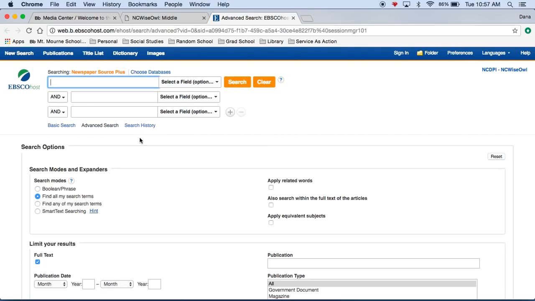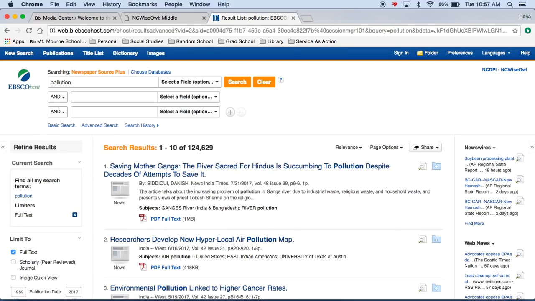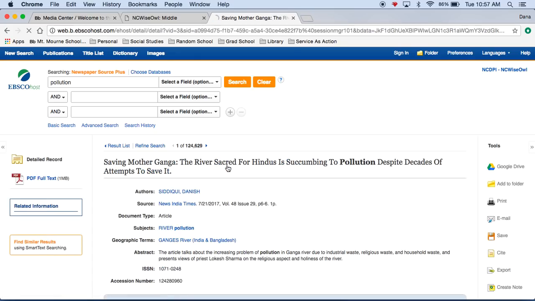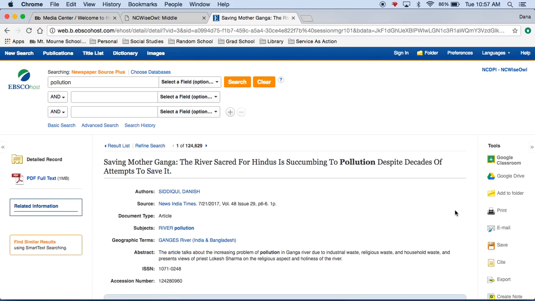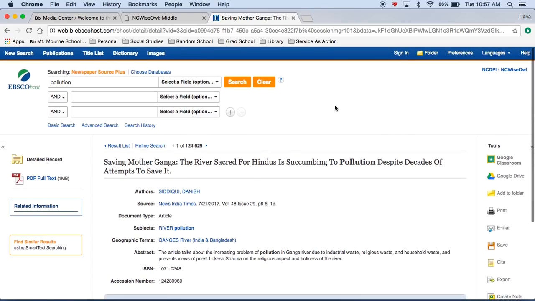This one's pretty cool because it will search newspapers from around the world for you. So if I do pollution, so you don't have to actually go out and purchase all these different newspapers. You can find them right here. So for example, this news article, I can click on, and it has a lot of the same tools that you've seen before. You can add it to your Google Drive, you can cite, and you can save or email to yourself. So that's really cool for that.